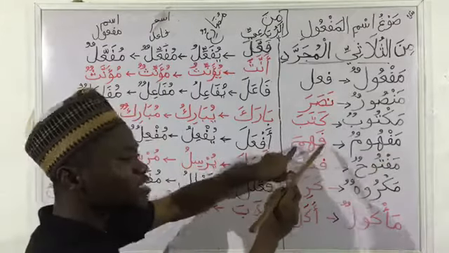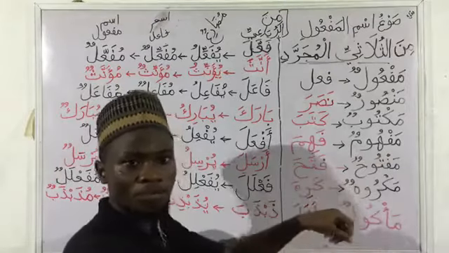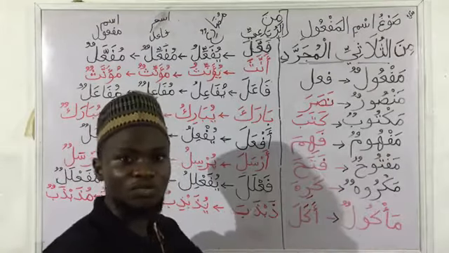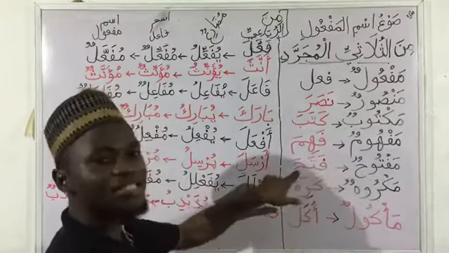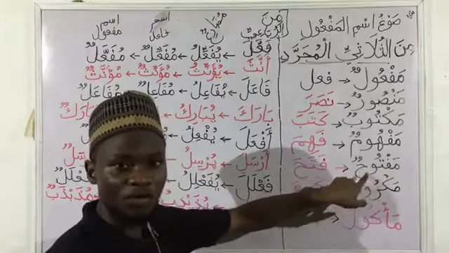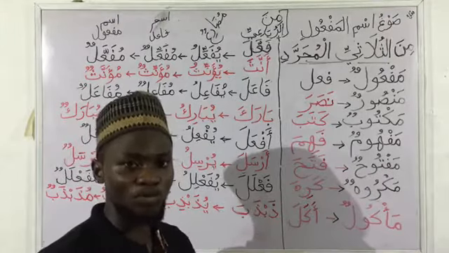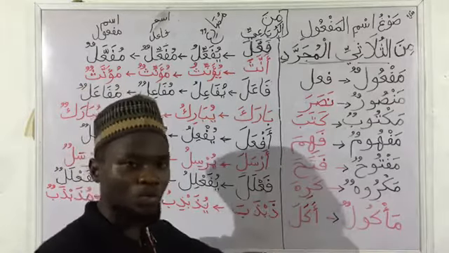So fahima means he understood. What did he understand? Is mafhum. So the name of the entity he understood is mafhum. Fataha means he opened. Maftuhun, which is Ismu Maf'uul, the entity that was opened. So it can be a door or anything that was opened.